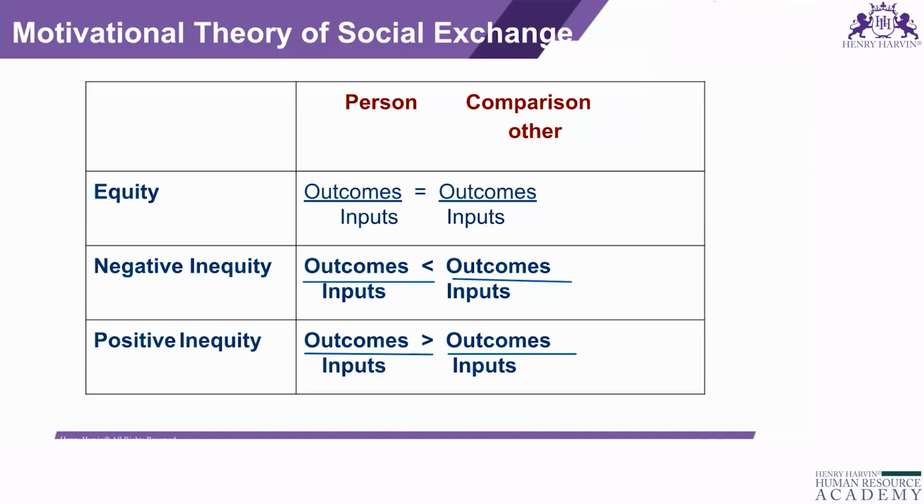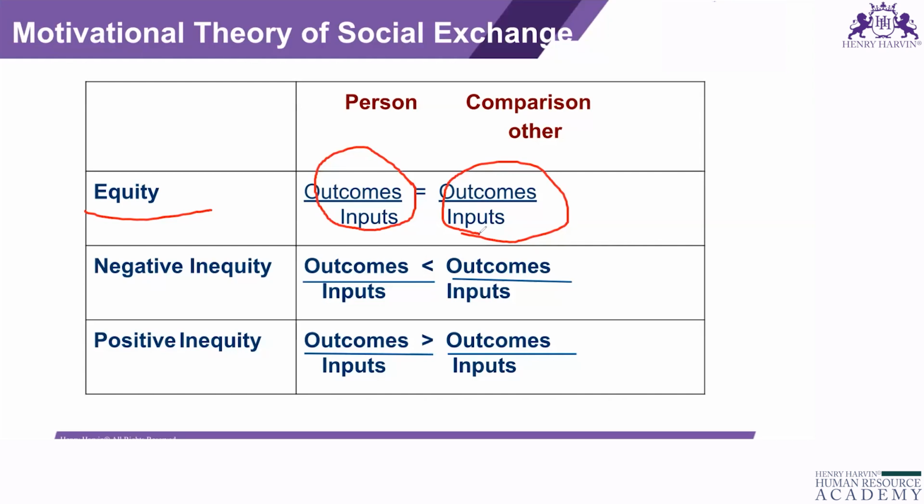Equity happens when we feel that our outcome to input ratio is equal to the other person's output and input ratio. So they put in the same effort, get the same output in return, and then the employees will feel that there is equity. Employees, or anyone, but we'll talk in terms of the organization only.